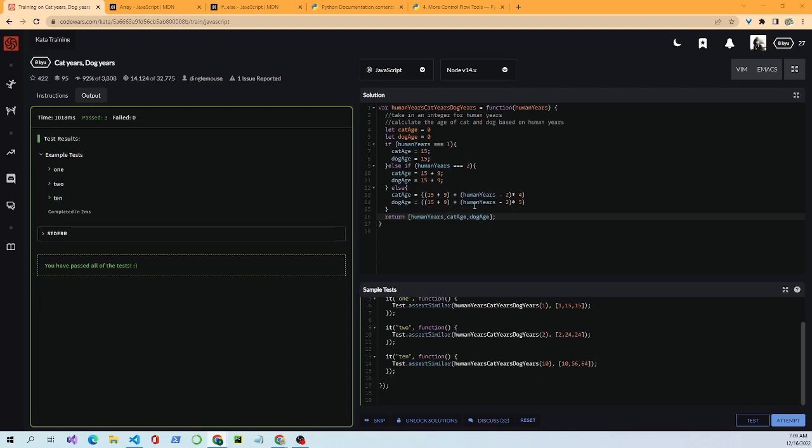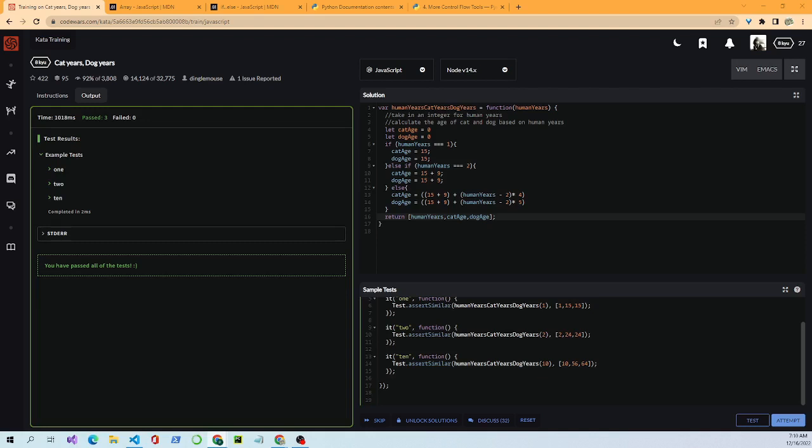Then it's plus human years minus 2, because we already counted those first 2, times 4 for cats, 5 for dogs, and that returns it. And we have an answer.